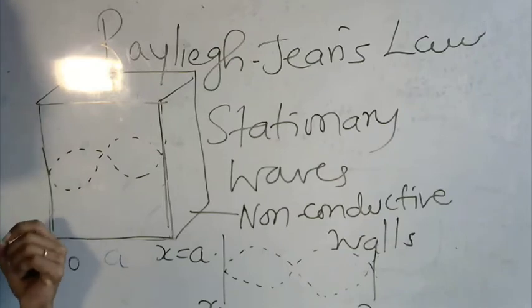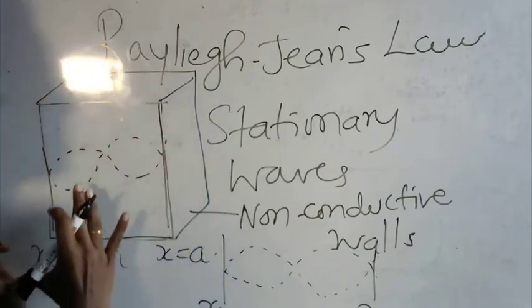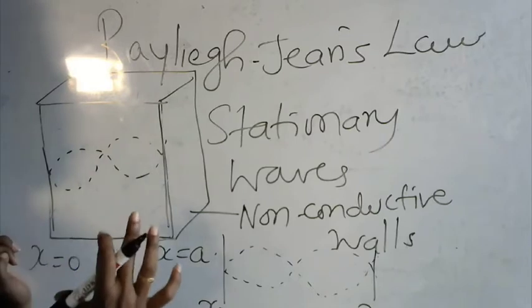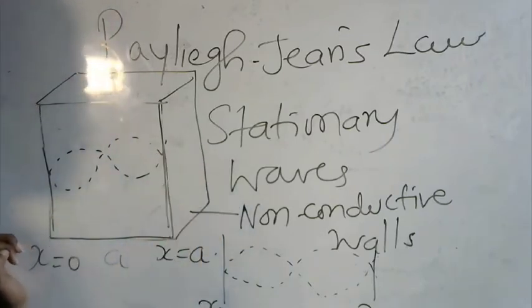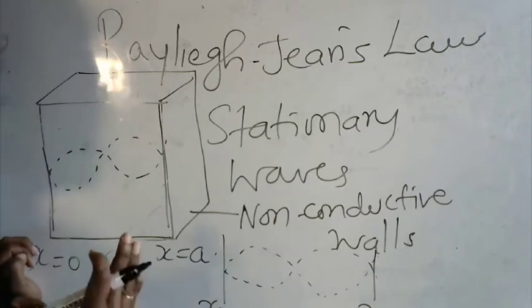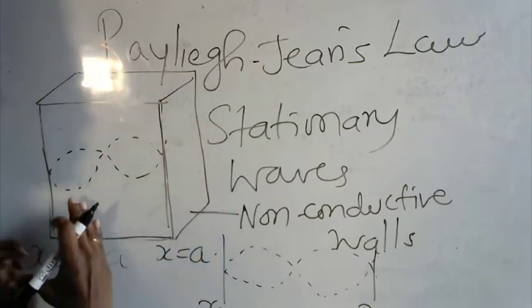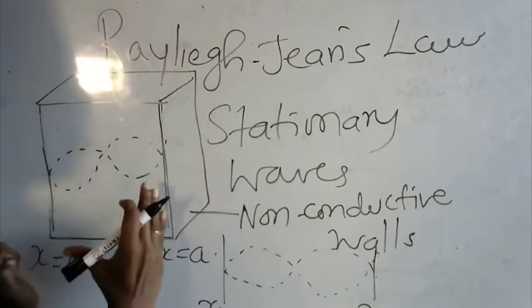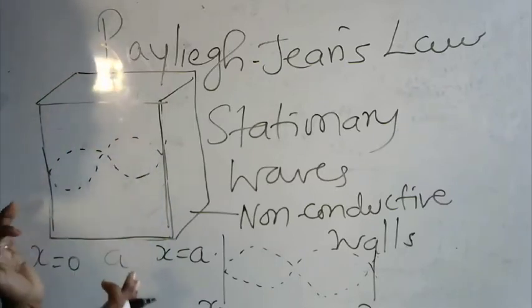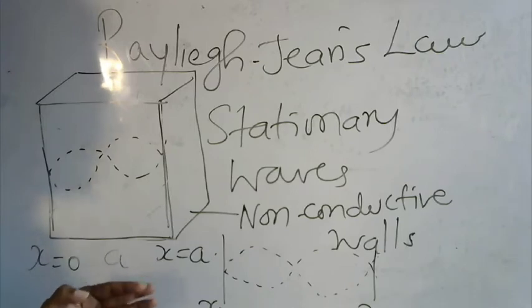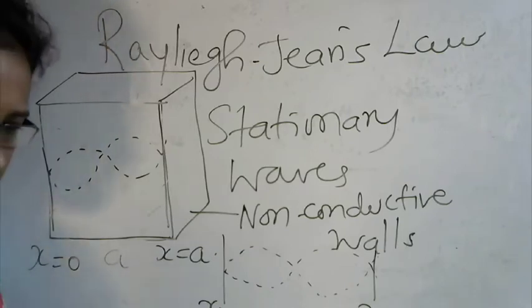So we can divide this cubical region into modes. Rayleigh and Jeans tried to find the number of modes within this region, and once they know the modes, how many waves are traveling within that particular mode can be calculated, and then they can multiply it with the total energy.